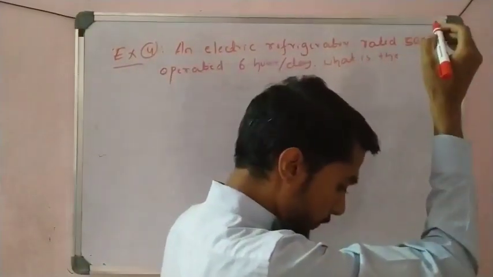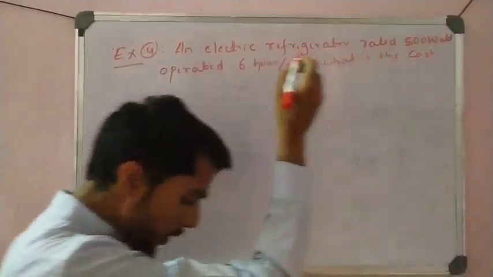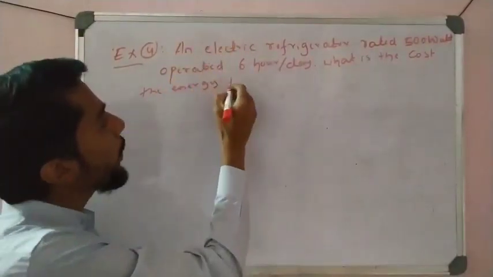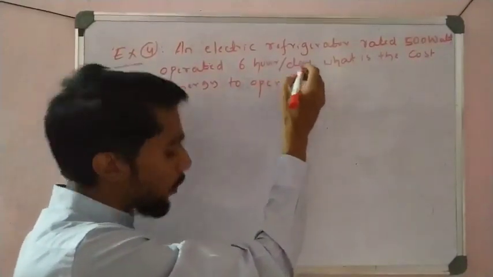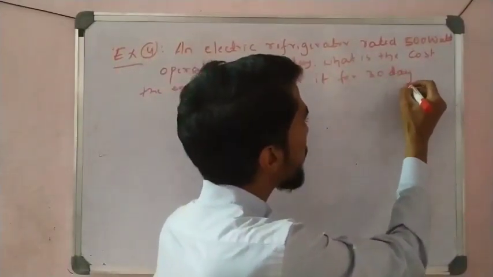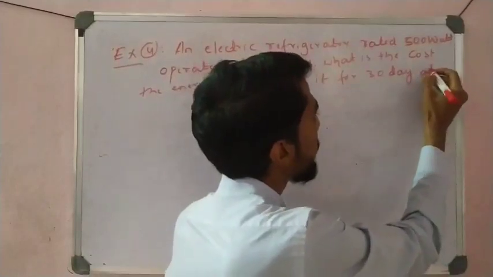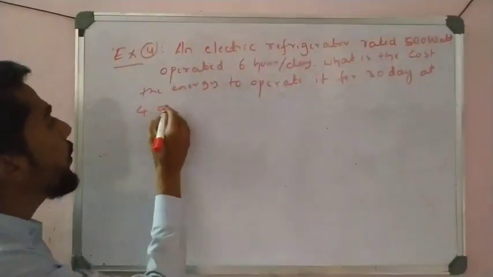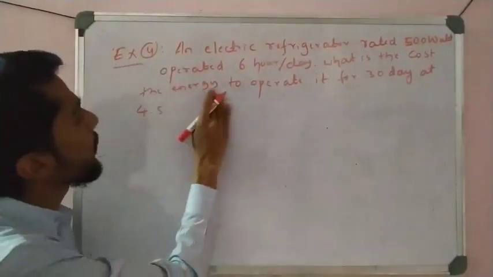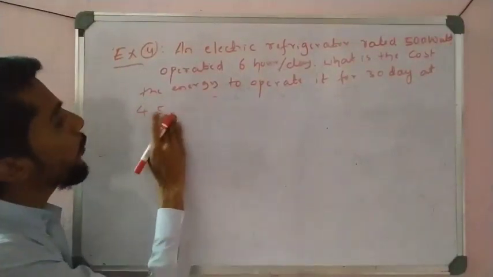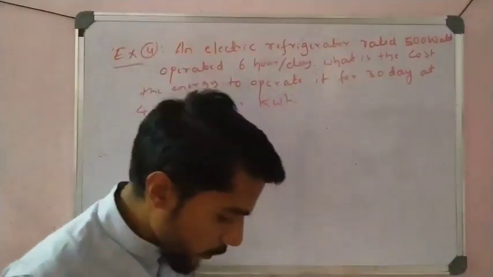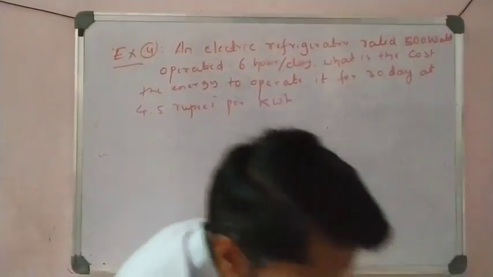What is the cost, the amount of energy to operate it for 30 days at 4.5 rupees per kilowatt hour? So that is what we have to calculate, students.